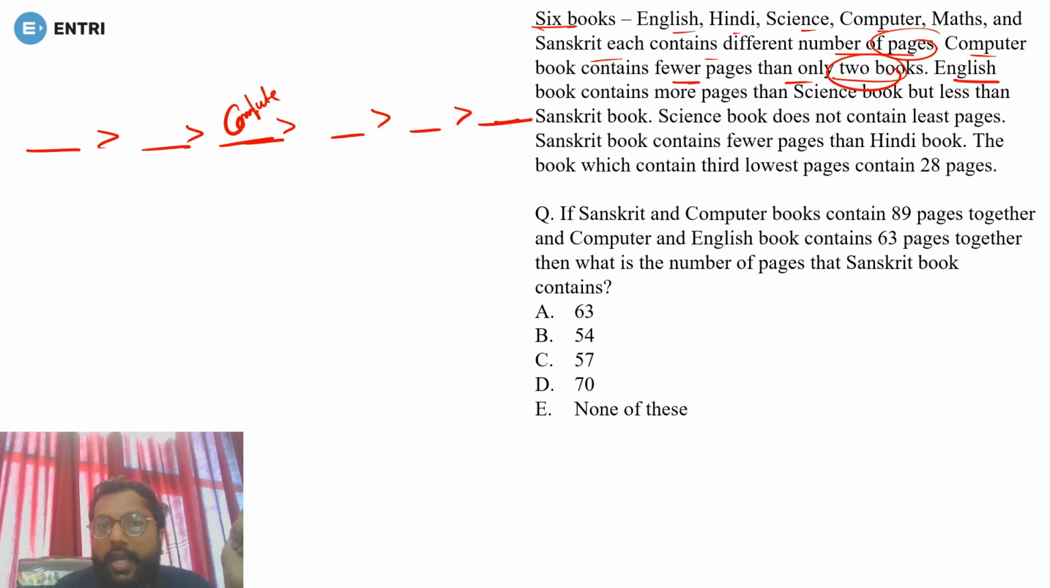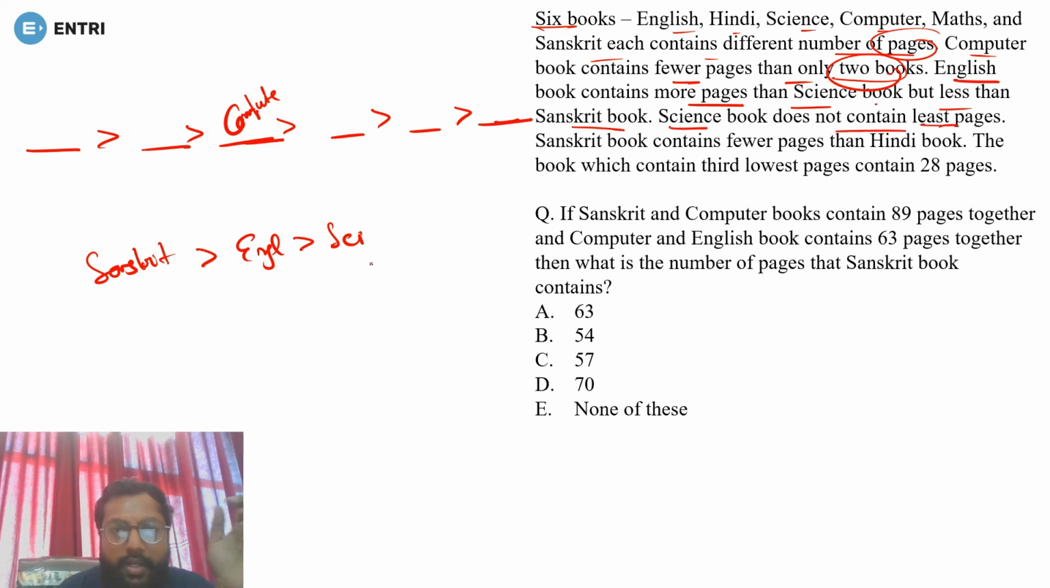Okay, next, English book contains more pages than science but less than Sanskrit book. So English books contain more pages than science but fewer than Sanskrit. Done. Next, science book does not contain the least pages. Now science can't be at this position, that is very obvious. Now Sanskrit book contains fewer pages than Hindi book. So Sanskrit will have fewer than Hindi.